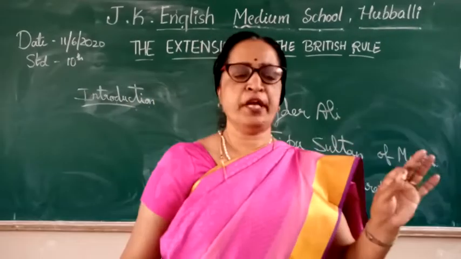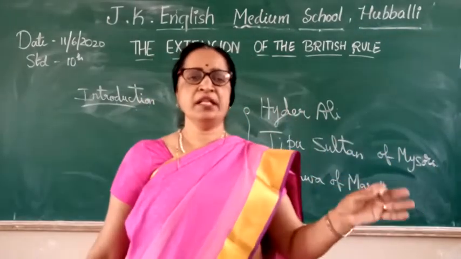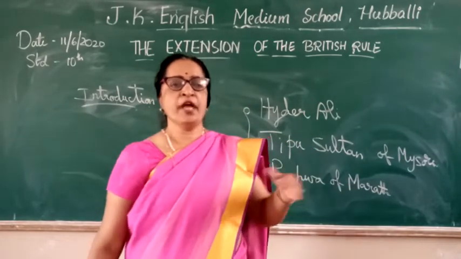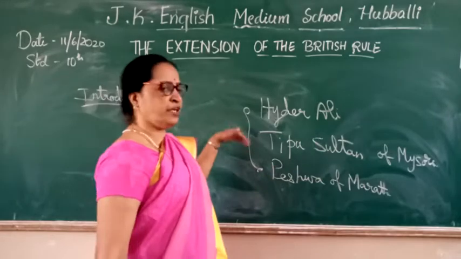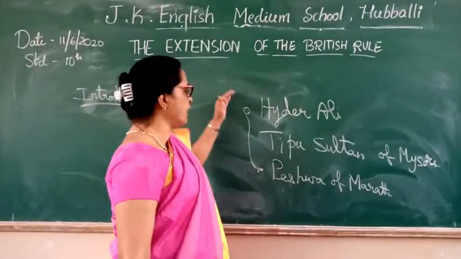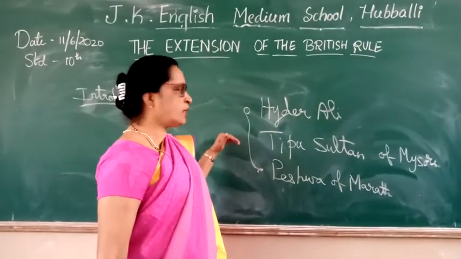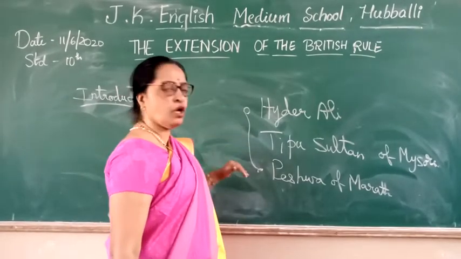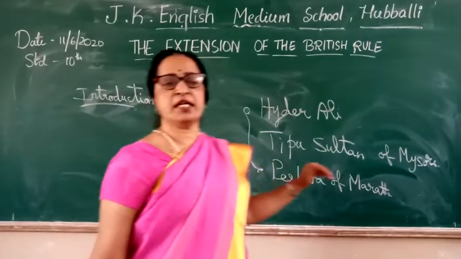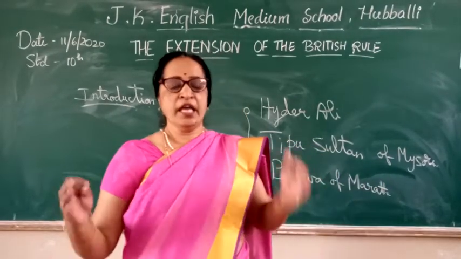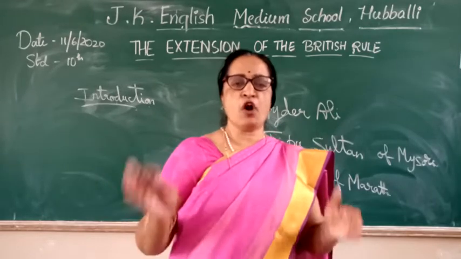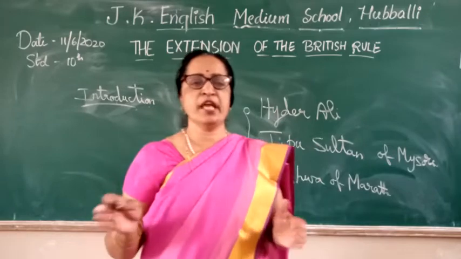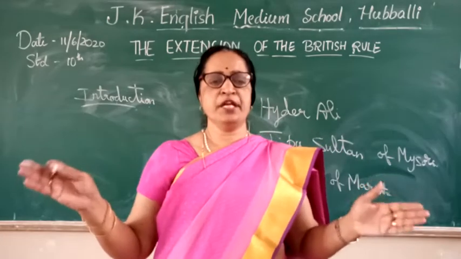The meaning of impediment is that they were hindering or obstructing the Britishers in the path of expansion. If the British wanted to expand more, these three were the obstructions for the British. Who were they? Hyder Ali, Tipu Sultan of Mysore and the Peshwa of Maratha. So these three were the impediments, the obstruction, the hindrance coming in the way of the expansion of British rule.